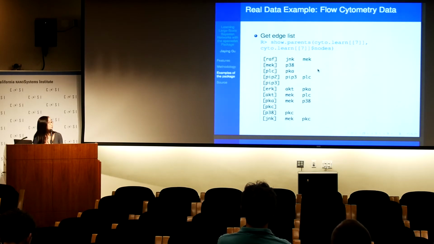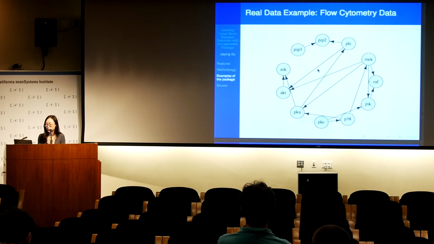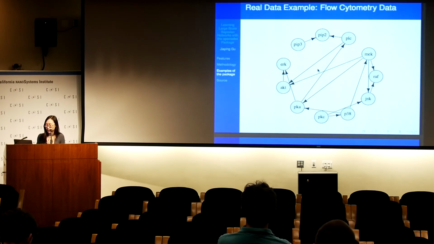And this is an example of the DAG we estimated. This is the 7th DAG along the solution path. I have mentioned that our package is compatible with iGraph, so it's easy to use arguments in iGraph to create a nice and clean layout of the output graph. Now, this is an example to output the 7th DAG laid out in a circle. So users who are familiar with iGraph or Graph or the network package will find that our package is very easy to use for all the plots.